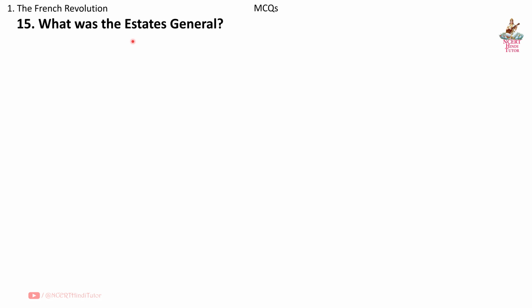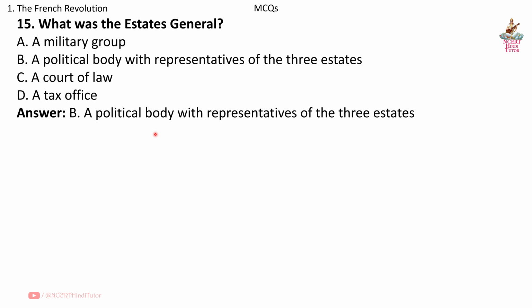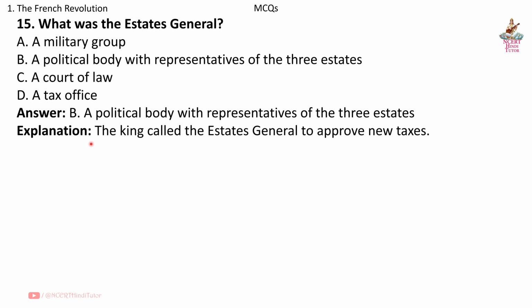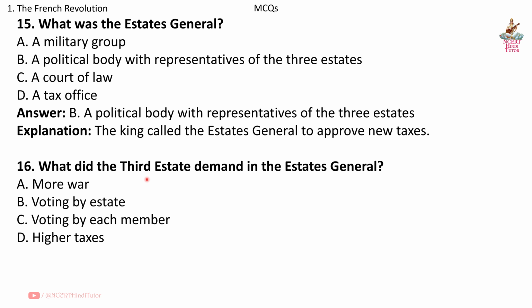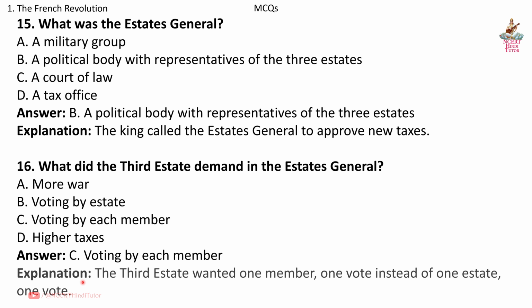Question 15. What was the Estates General? Answer B. A political body with representatives of the three estates. Explanation. The king called the Estates General to approve new taxes. Question 16. What did the third estate demand in the Estates General? Answer C. Voting by each member. Explanation. The third estate wanted one member, one vote instead of one estate, one vote.